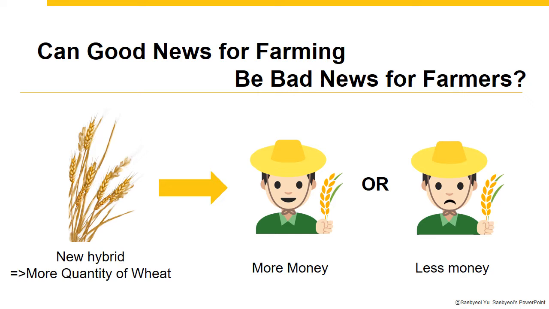But we should think about the other side, because if people's preference for wheat is the same and farmers only make more wheat, that can cause a decrease of wheat price. So before answering this question, we should not only think about the amount of wheat, but also wheat's elasticity.